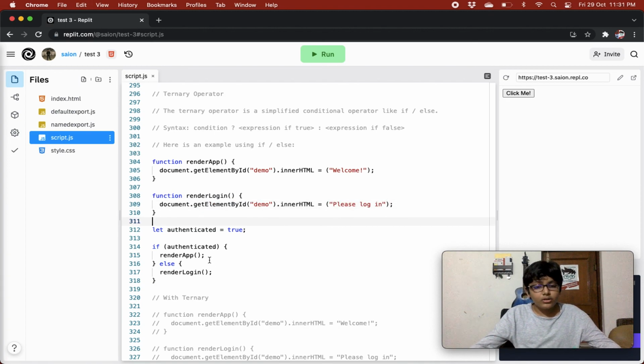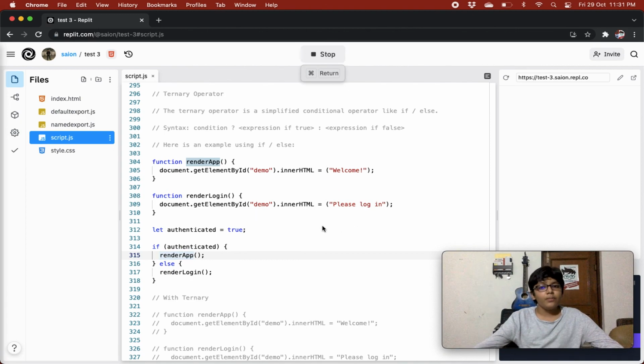And then we have a variable authenticated whose value is set to true, right? And then we are checking if authenticated. So if we are authenticated, that is true, so it will go in here and call render app, right? So it will call this method that will show welcome. But else, if it is not authenticated, it will go in the render login method and say please log in. But right now it will show us welcome, right?